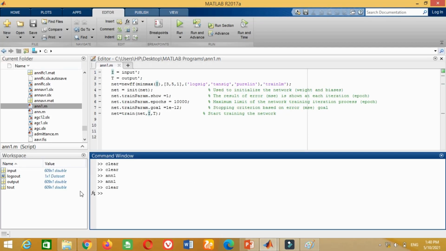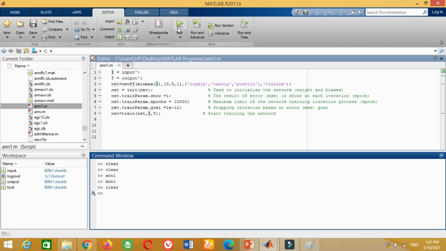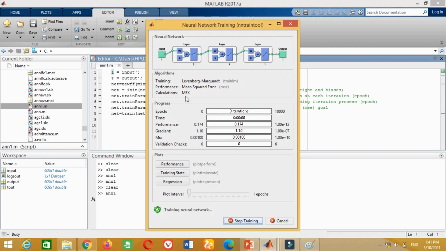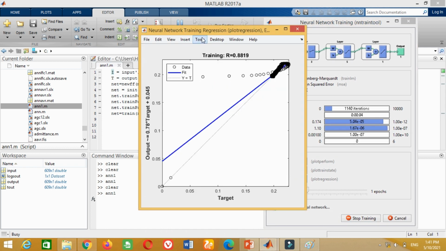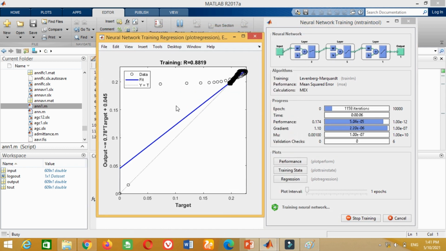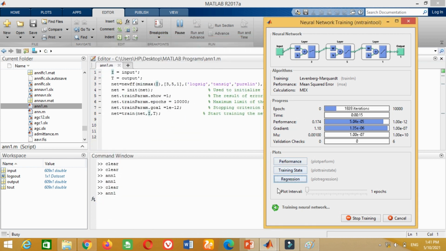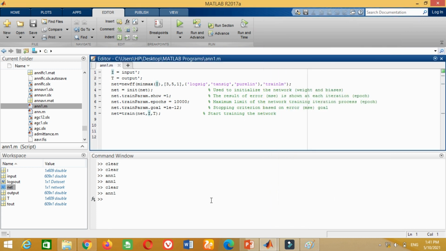Now let's perform the ANN training again. To do this, just click on this run button. To get some idea about the successfulness of ANN training, click on this regression button. You can see its regression value is 0.88191. As we know, the criterion for successful ANN training is that the regression must be equal to 1. Therefore, it means that our ANN training is not going to be successful. Therefore, stop this ANN training here and close both windows.